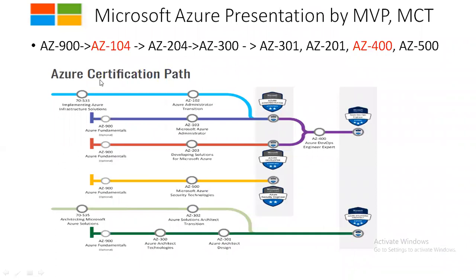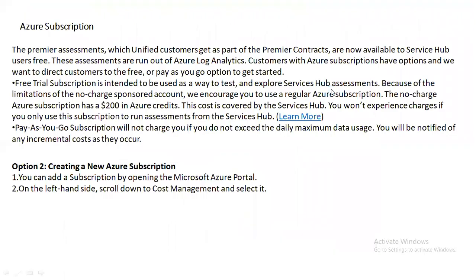So again, this is a certification path. Basically you clear 104, and after you do 104, 400. I would suggest, because these are highly paid and highly in demand. Okay, in the market there is a shortage of professionals.